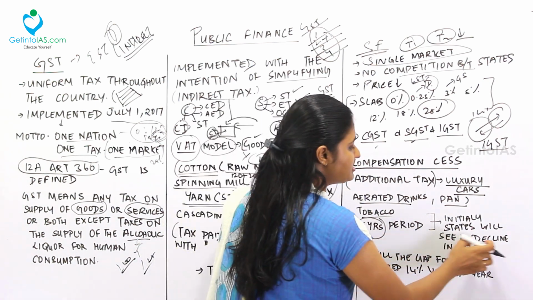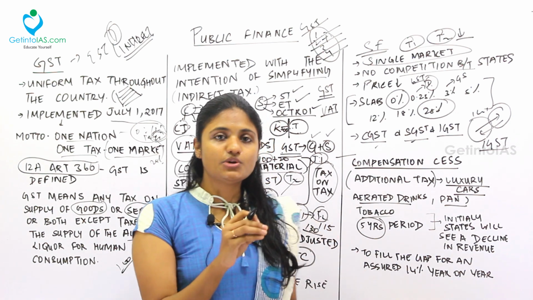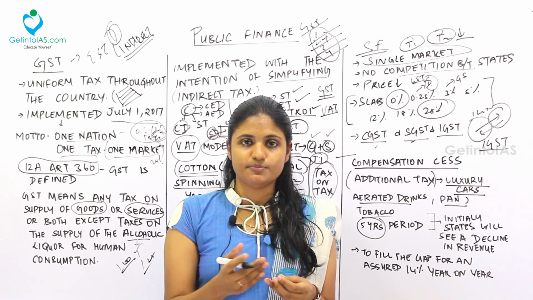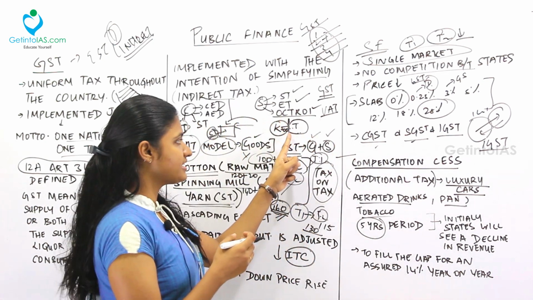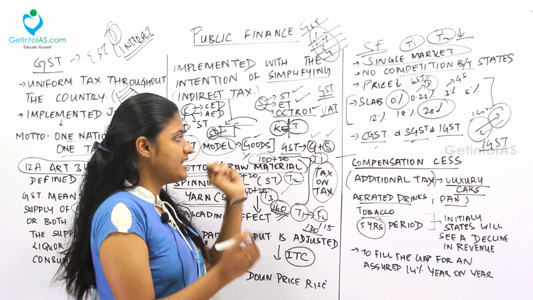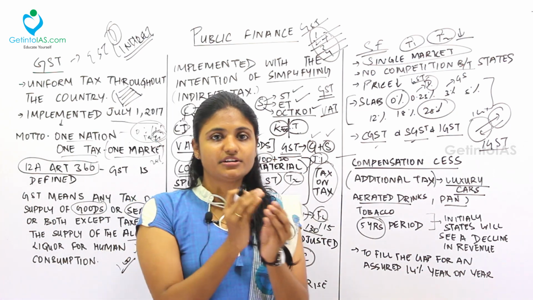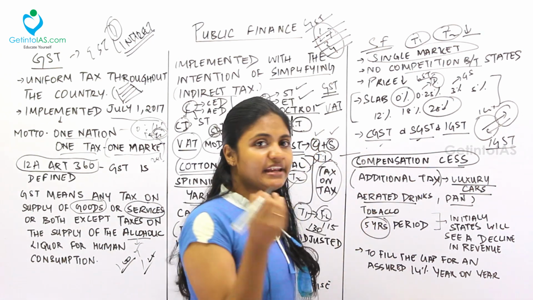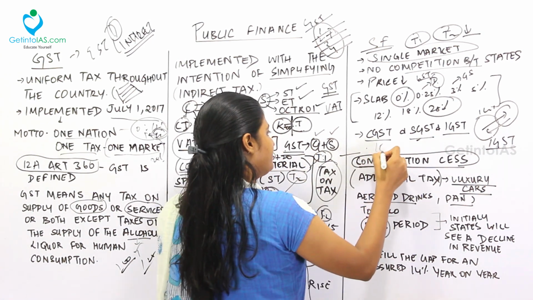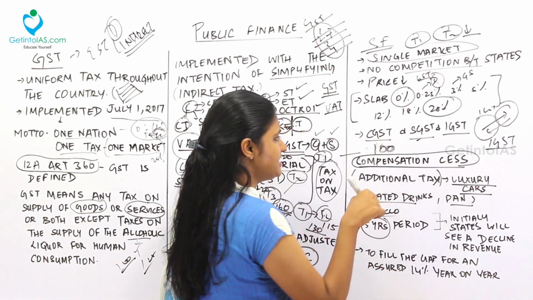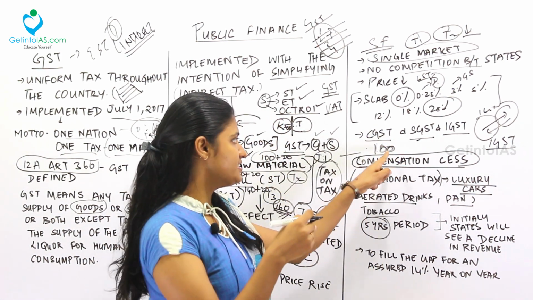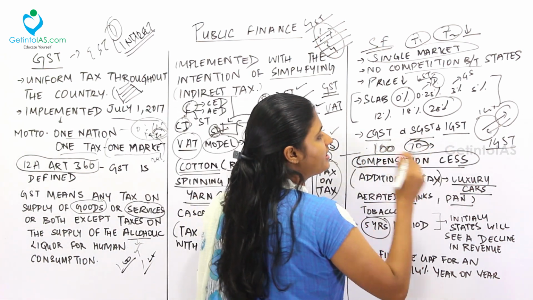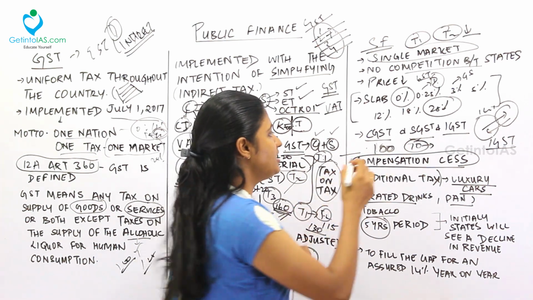See, initially states will see a decline in revenue. When GST was brought in, most of the states were against GST because we had various kinds of sales tax implemented by the respective states. So all that is subsumed and brought under GST, right? So earlier the states would be getting a revenue of rupees 100 from the indirect taxation system. Now under GST, at the initial stages, this amount will reduce, say to 70 rupees. So the states will be getting 70 rupees. Earlier they were getting 100 rupees.